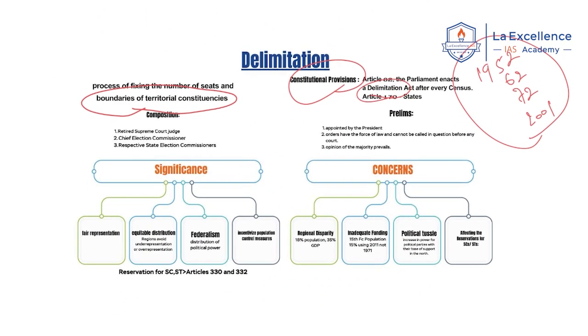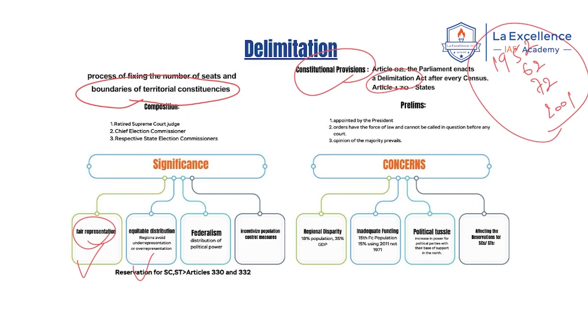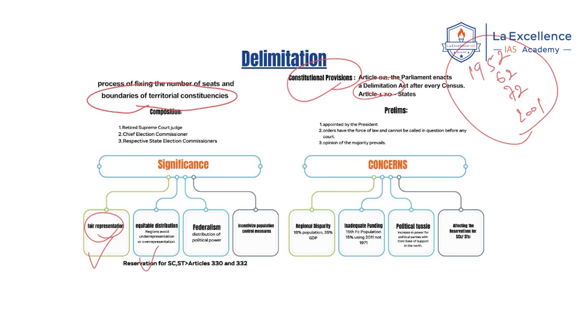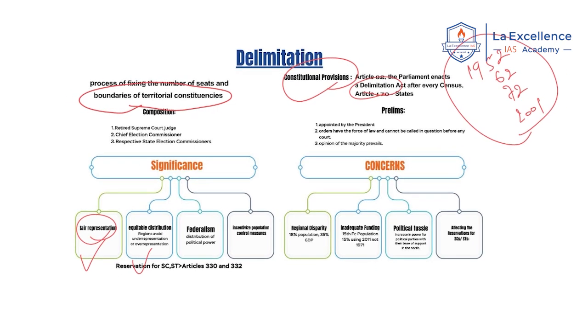What is the significance of this delimitation process? Firstly, fair representation. Constitutionally, the ratio of the population in a constituency to the seats allocated should be uniform across the states and within the state. For that, fair representation is very important, and population numbers are important. That's why there is a need for delimitation. Next, equal distribution. Certain regions should not get preference over others. Regions with higher population getting more seats and more allocation of resources should be avoided, and for that, delimitation is required.